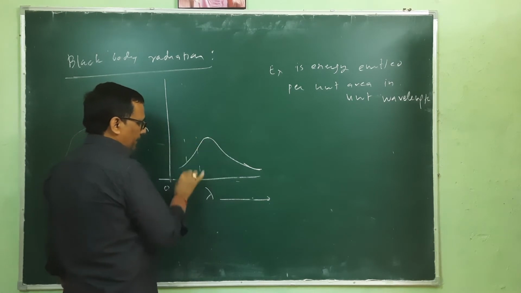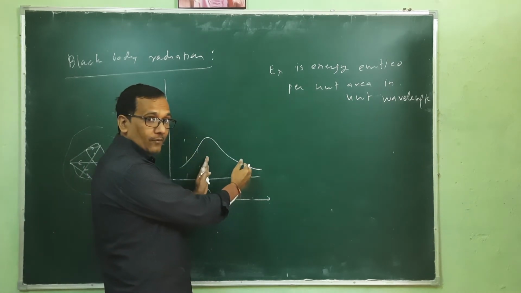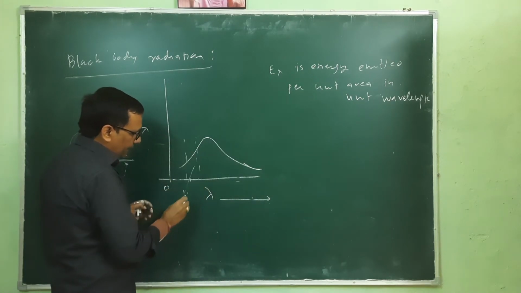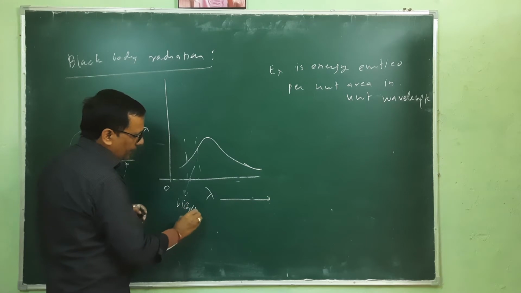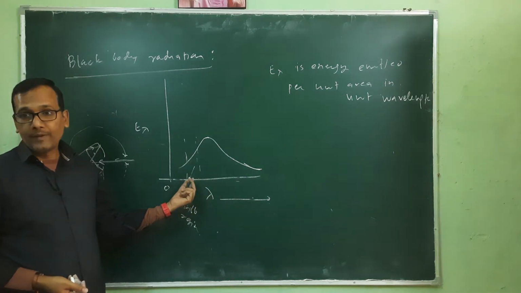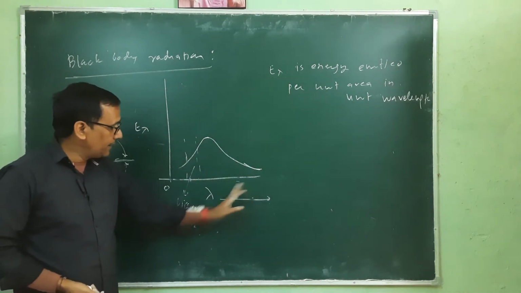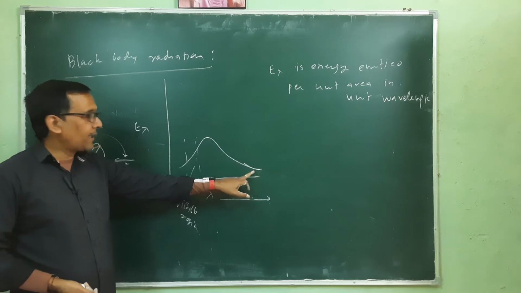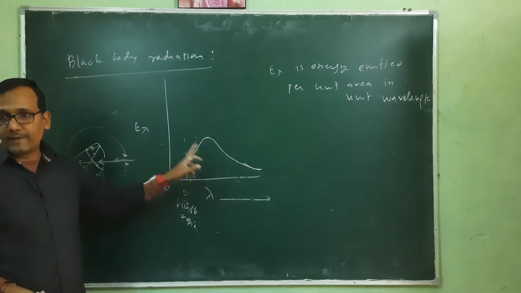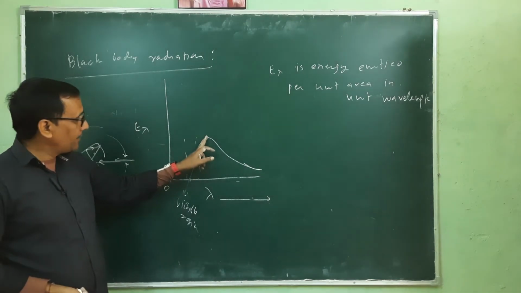Generally this region is the IR and far IR region, and this is the visible region. I have mentioned that thermal radiation is beyond this visible region. So as wavelength decreases at a particular temperature, E lambda increases up to a certain wavelength.